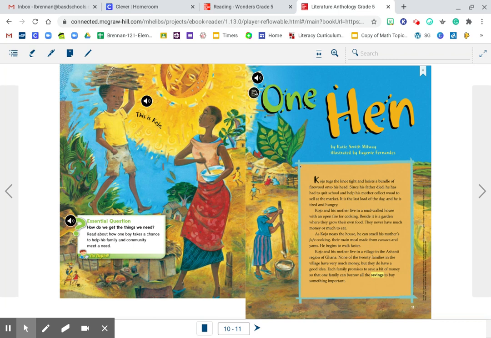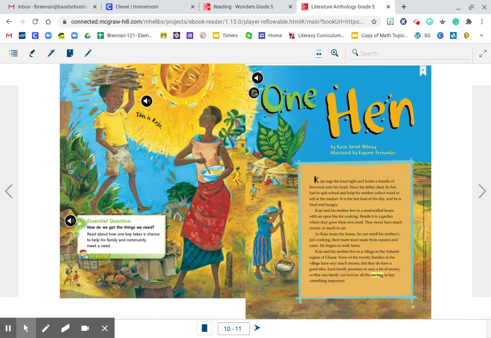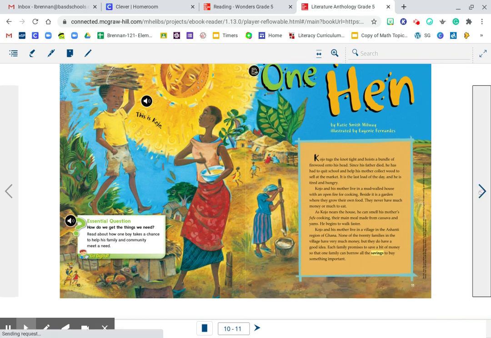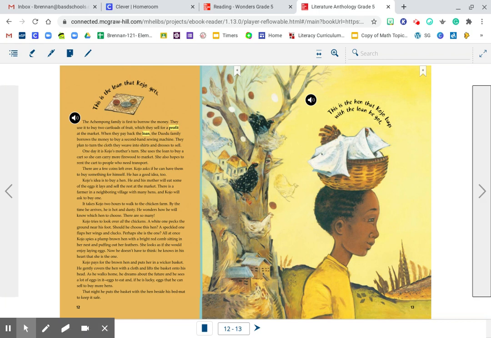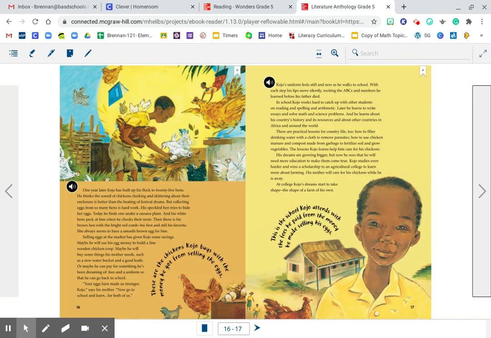As you're reading the story, you can have it read to you by clicking on that little microphone icon or read it to yourself. If you click on a yellow highlighted word, it's not going to do anything. That is a vocabulary word for you to bring to your attention. So again, you can have it read to you. It's a long story. It's got some beautiful illustrations. You can do the stop and check.